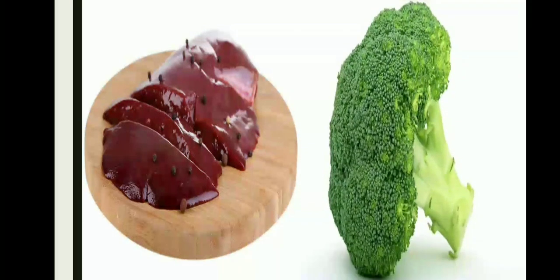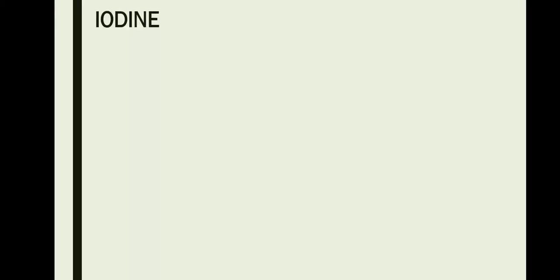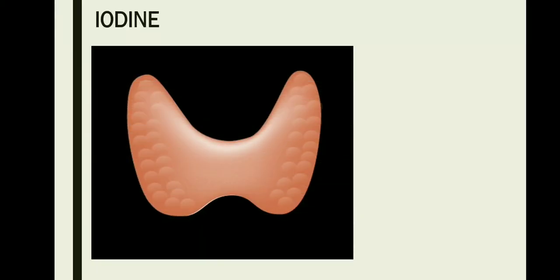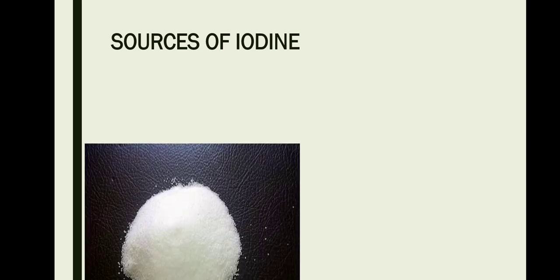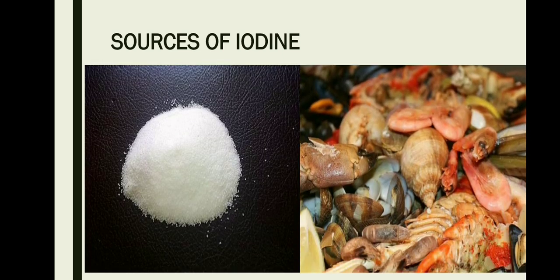Now let's move on to the last micromineral, which is iodine. Iodine is very important for the formation of a hormone which is known as thyroxine. Thyroxine is an important hormone which is needed to regulate the metabolism. Lack of iodine in our diet will lead to a condition which is known as goiter, which leads to swelling in the neck region. The sources of iodine are iodized salt and seafood.